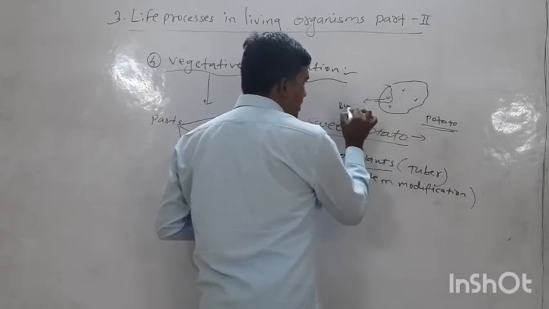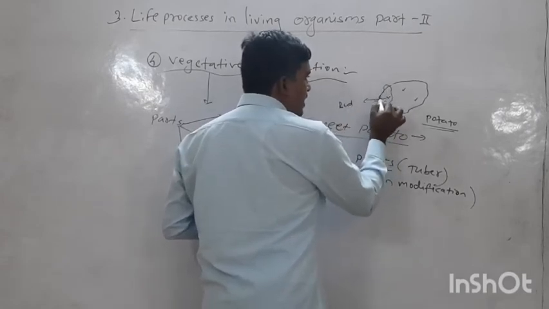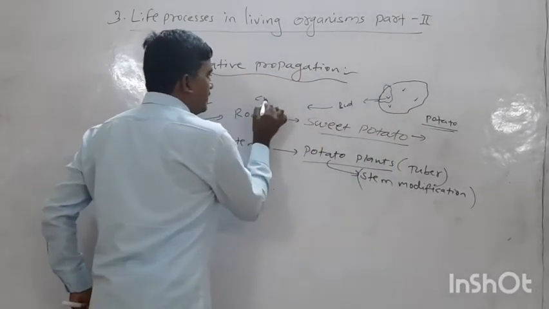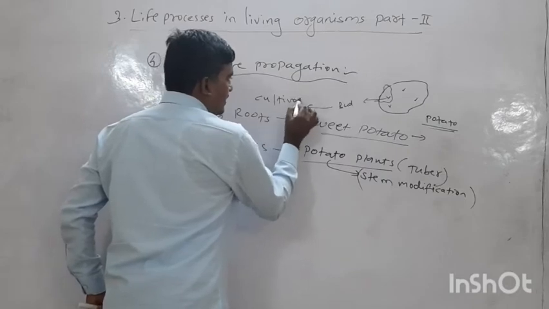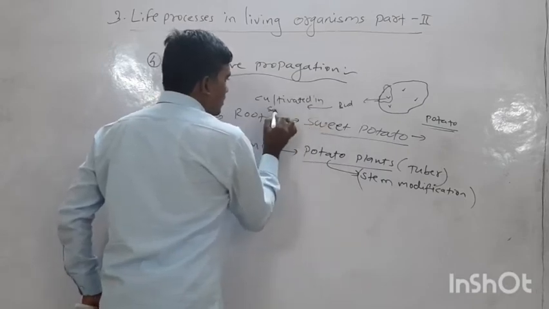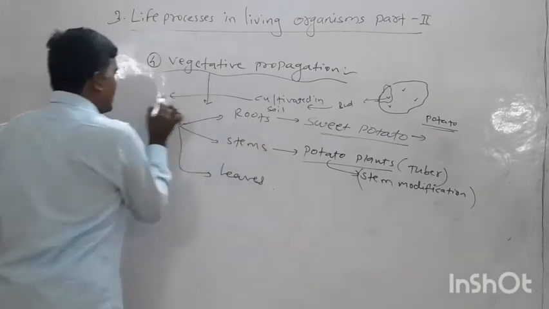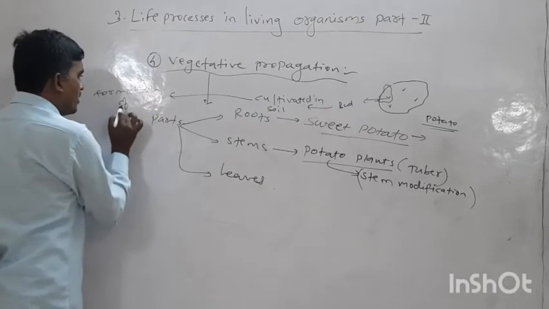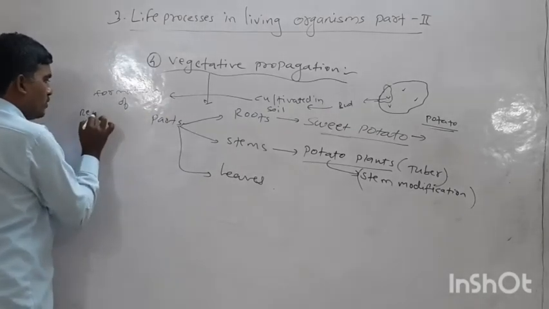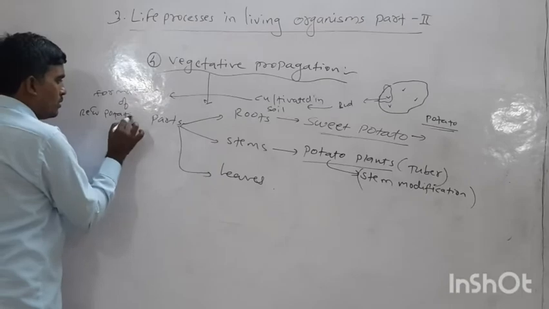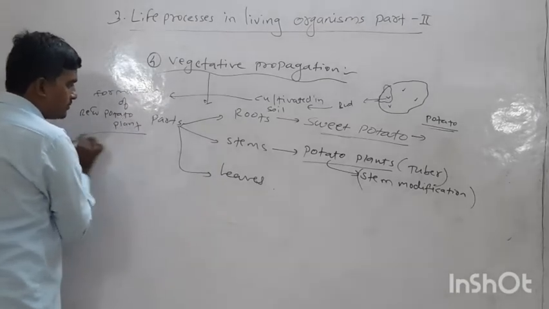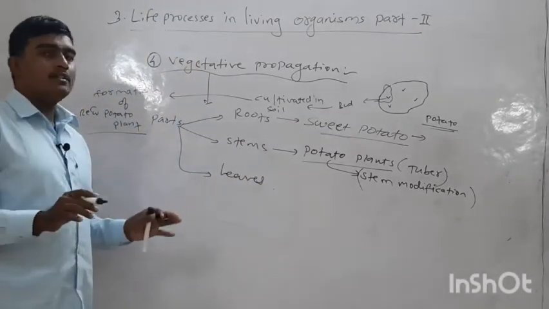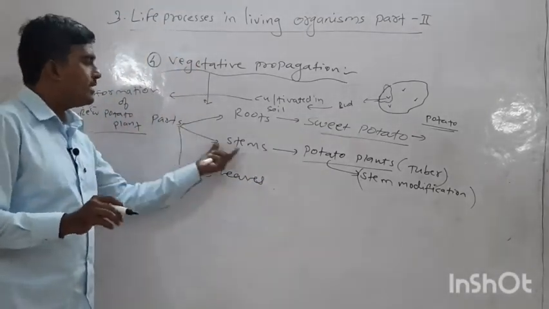This is a bud, and we cut this budded part and cultivate it in soil. What happened? There is formation of a new potato plant. So this is a kind of reproduction in which there is use of vegetative part like stem.